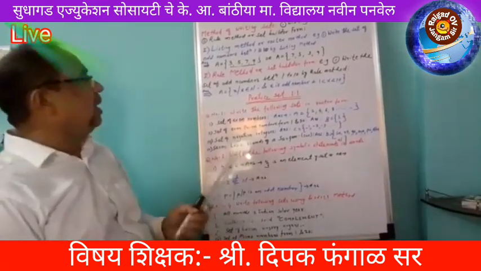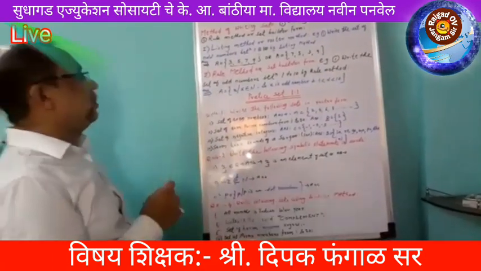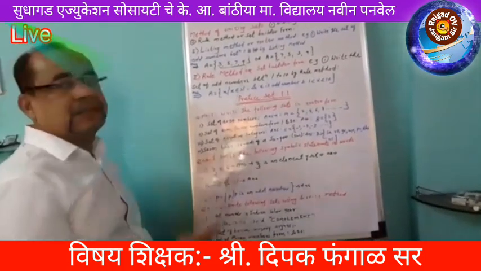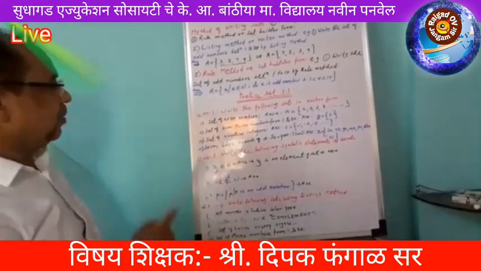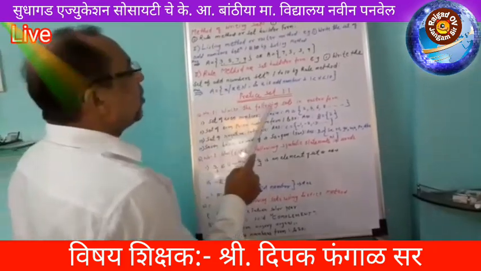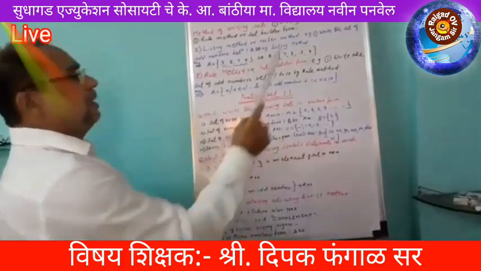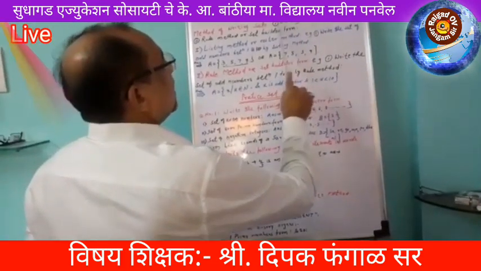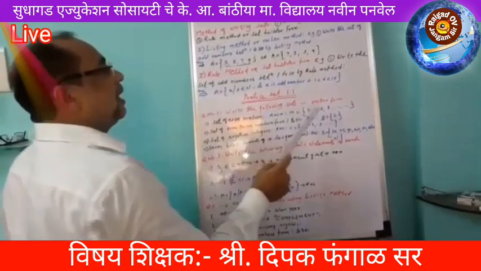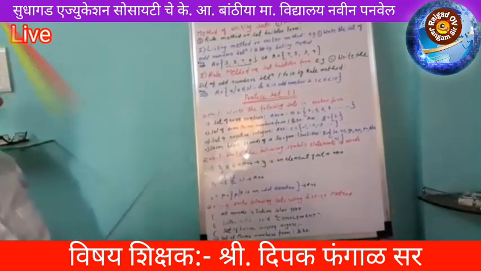So you remember how to write the examples. Now go to solve practice set 1.1. Question number 1. Write the following set in roster form. See here, roster form means the listing method. Listing method and roster form are the same method.